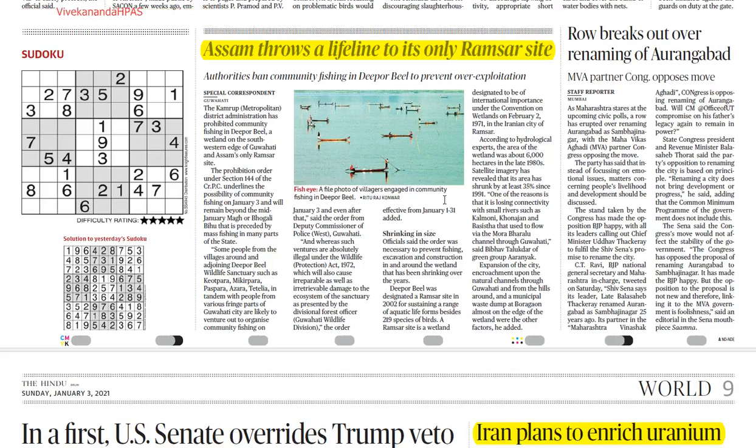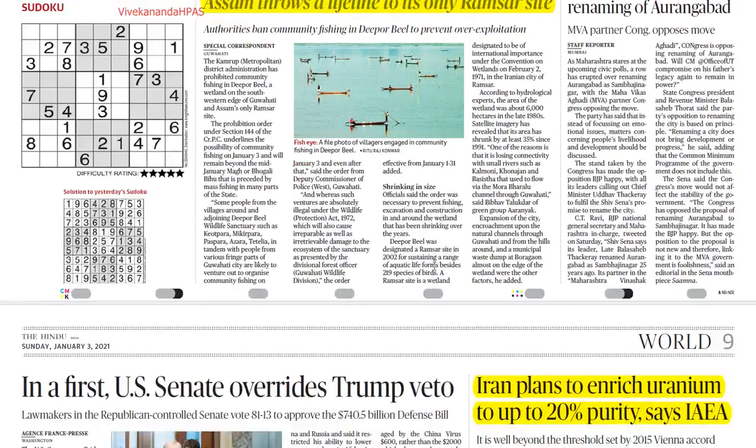The lifeline is thrown in the form of the administration banning community fishing until the Bihu festival. Bihu is a festival celebrated around mid-January, around 13th and 14th January, whenever the Lohri festival is celebrated. So a prohibition on community fishing has been provided there, and that has basically provided a type of lifeline to that particular area. Okay, so I hope this is clear.